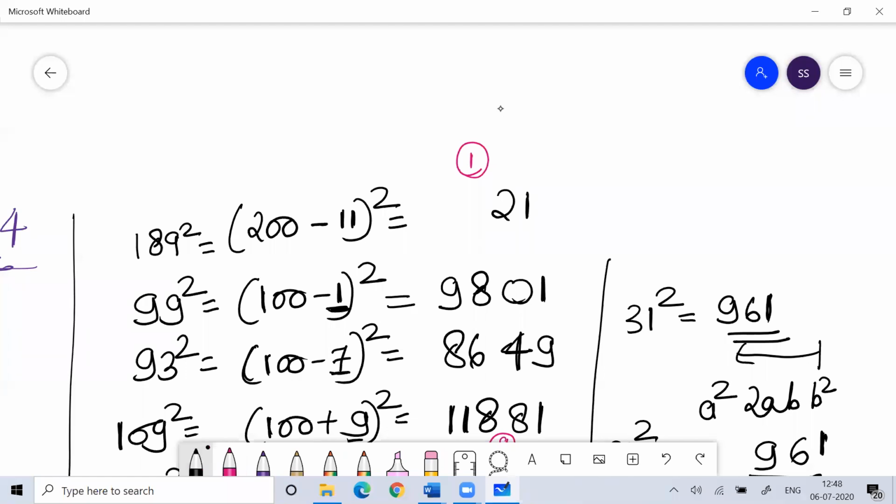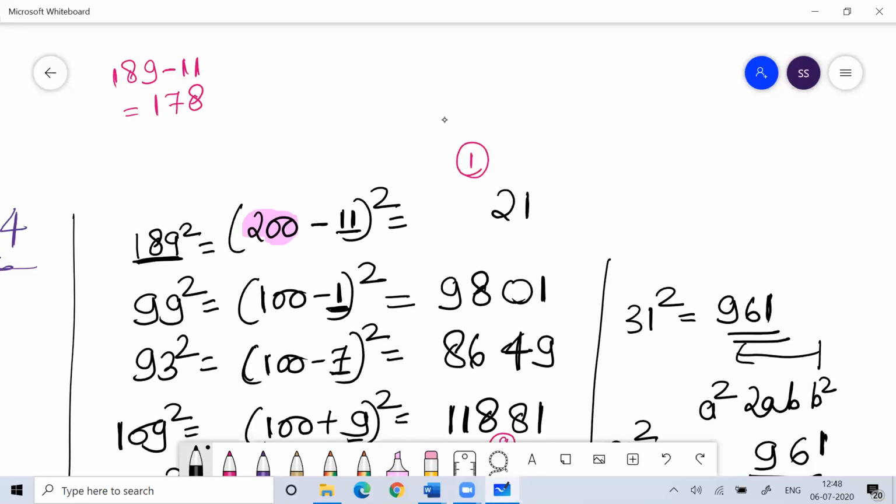Now what is 189 minus 11? That is 178. Okay, you are comparing 178 with 200.